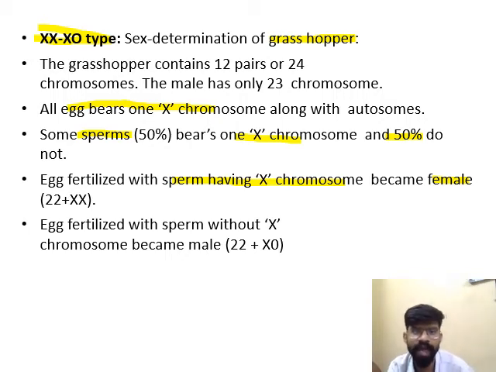But when the egg, that is X, fuses with the sperm without X, or you can say 0 or O, then the fusion of this egg and sperm will produce male.